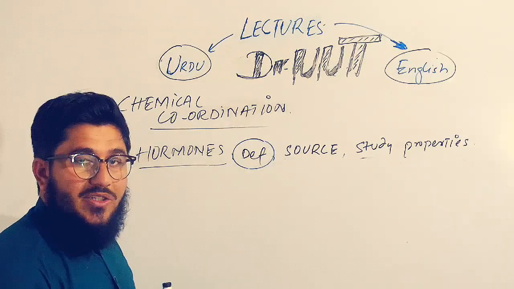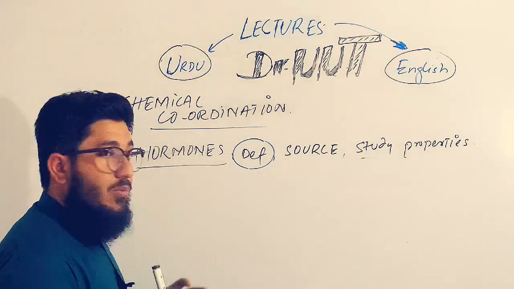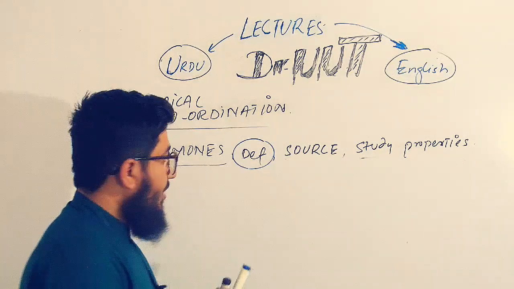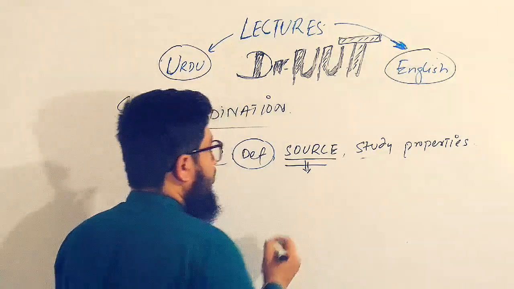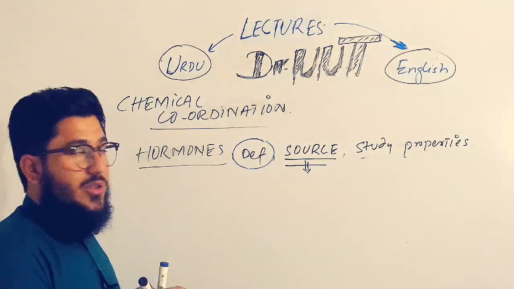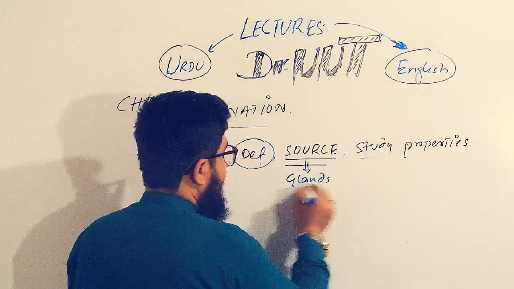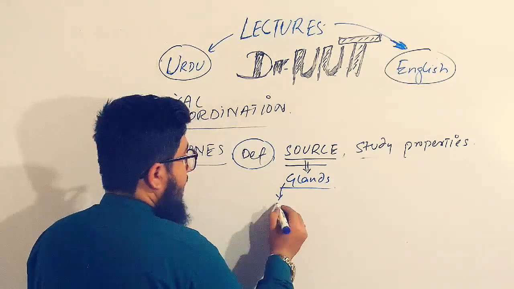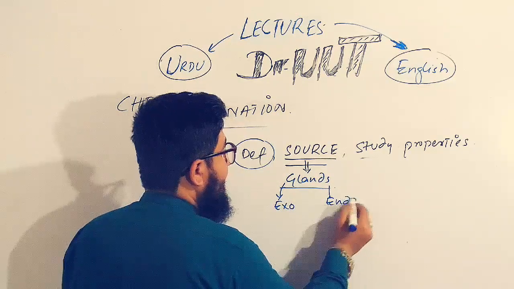Now we'll understand the term source. From where is this hormone produced? Generally, the portion of the body that is responsible for secreting these hormones is given the name glands. And the glands are of two types: exocrine glands and endocrine glands.